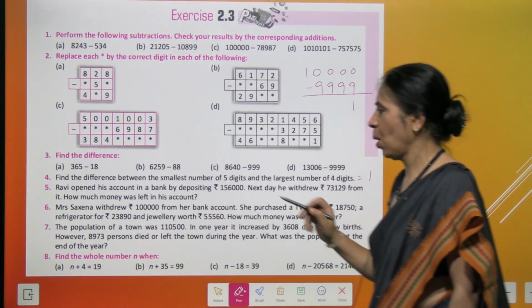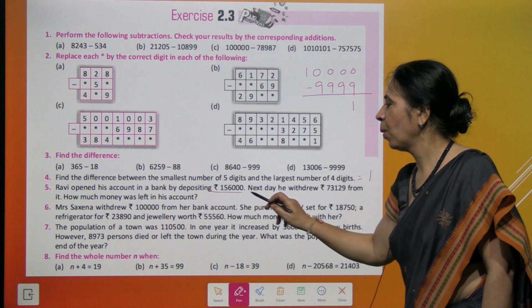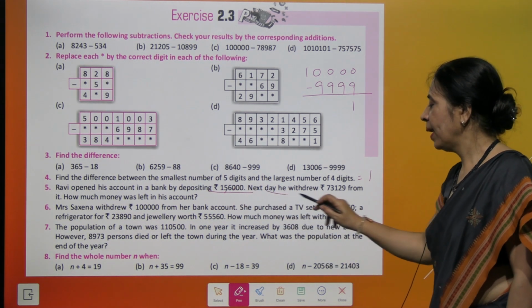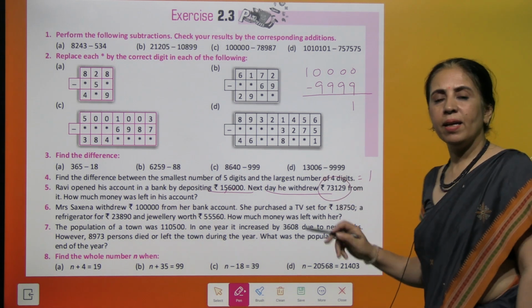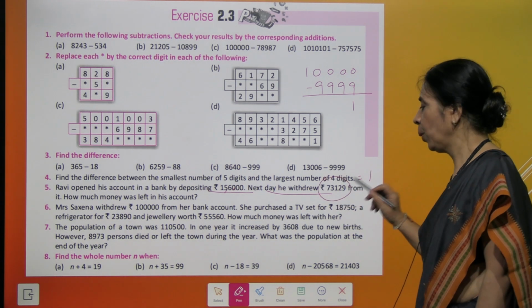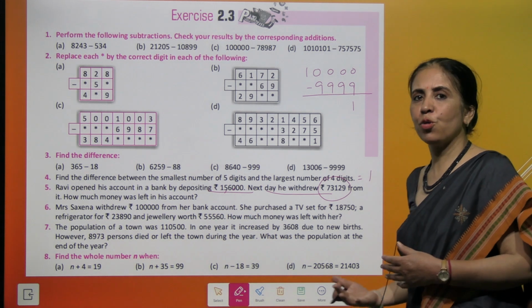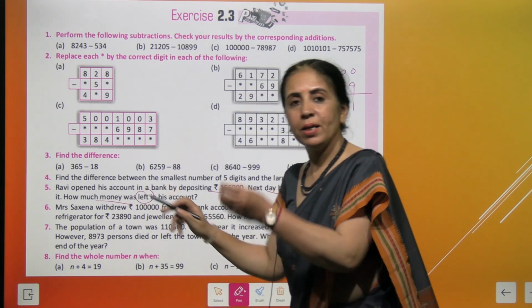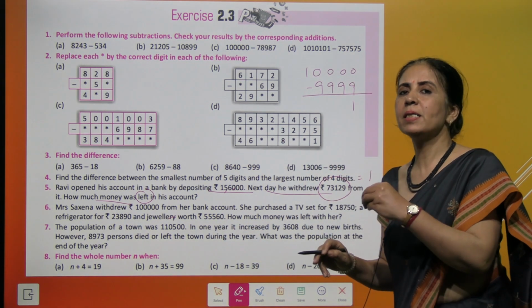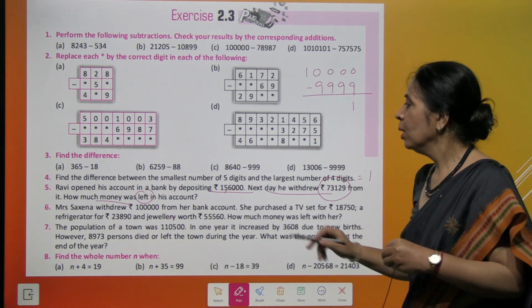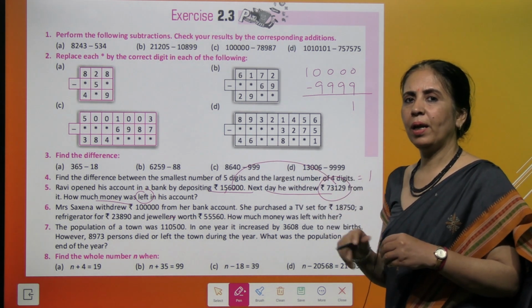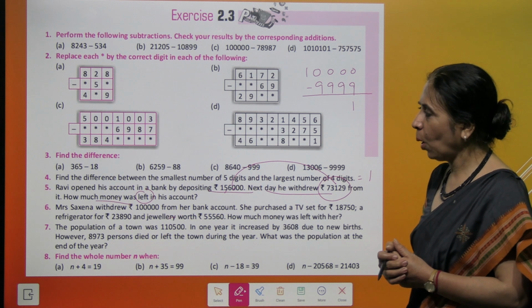Read next question. Ravi opened his account in the bank और उसने deposit किया 1,56,000 rupees. Next day उसने 73,129 rupees बैंक से withdraw किया from the bank. So how much money is left? बेटा जब लेफ्ट वर्ड आ जाता है दैट मीन्स आप डिफरेंस निकालने वाले हैं, तो आप इसमें से 73,129 को सब्ट्रैक्ट करेंगे. Got it?